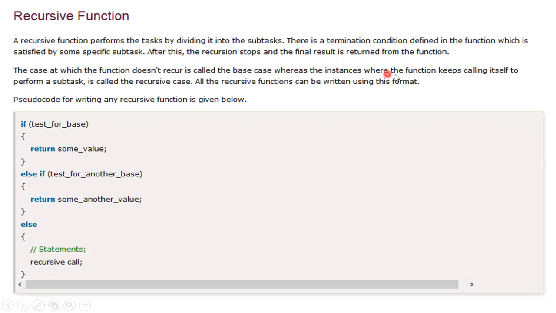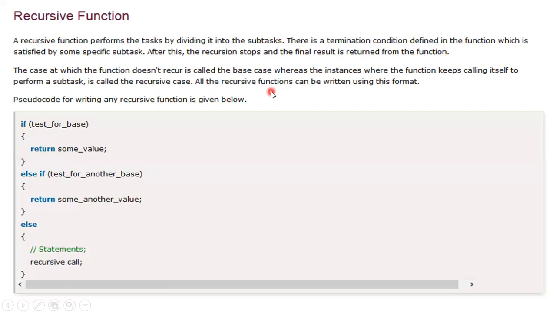Whereas the instance where the function keeps calling itself to perform a subtask, we call it the recursive case. Always understand that when the control moves to that particular subtask, immediately it becomes recursive.